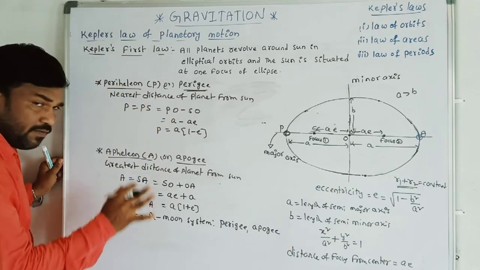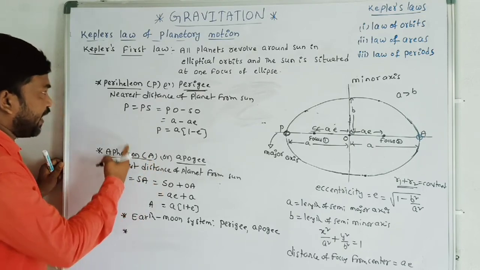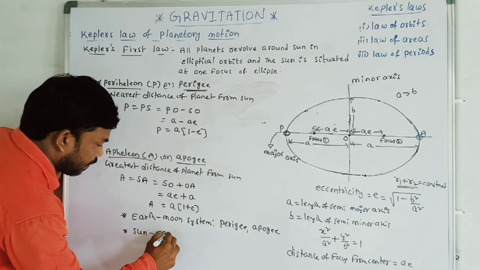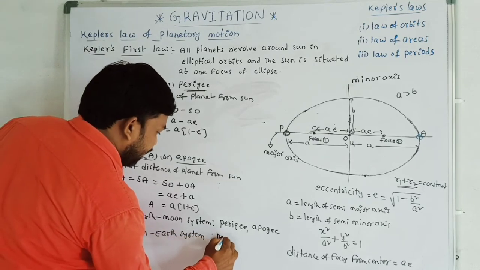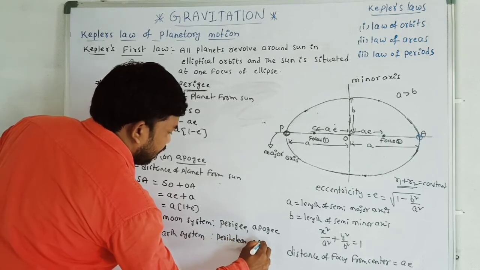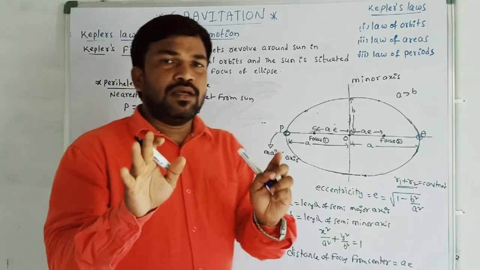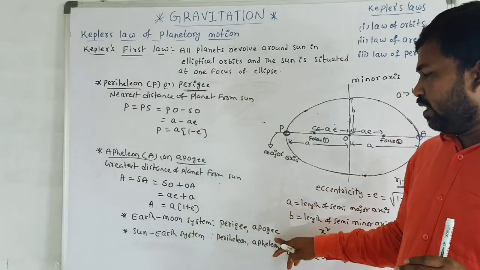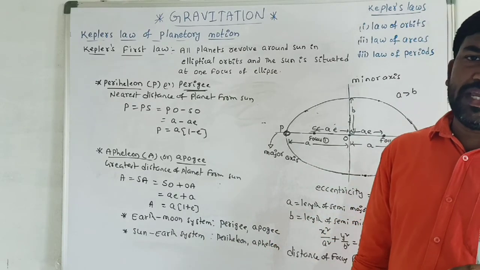When we are taking a Sun-Earth system, we use the terms perihelion and aphelion. Both have the same meaning, but just for differentiation: Earth-Moon system, perigee and apogee; Sun-Earth system, perihelion and aphelion.